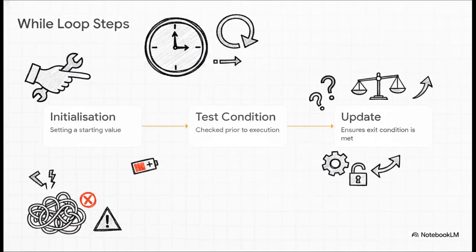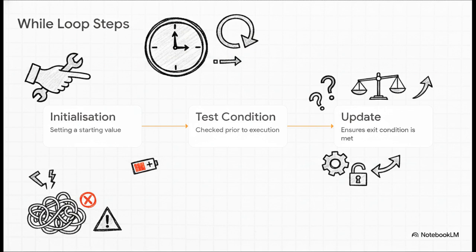Now, the other main engine is the while loop. This one runs dynamically based on a condition rather than a set sequence. But it requires manual mechanics. First, initialization, setting a starting value. Second, the test condition, which is checked prior to every single execution. And third, the update step.